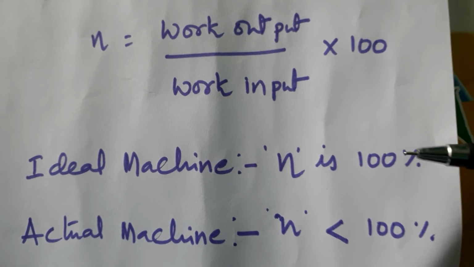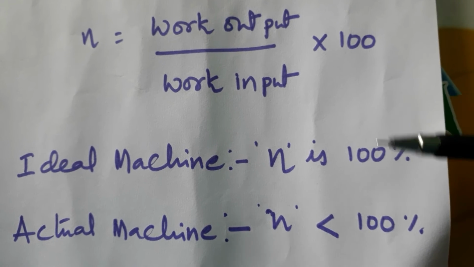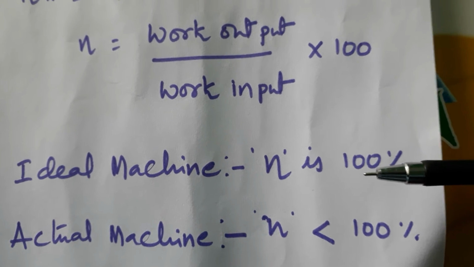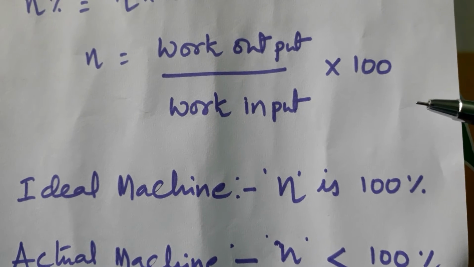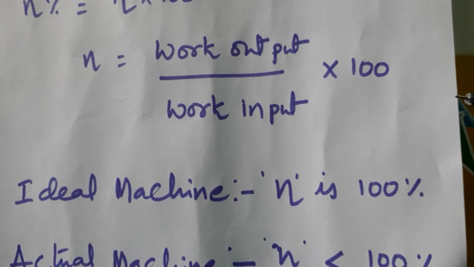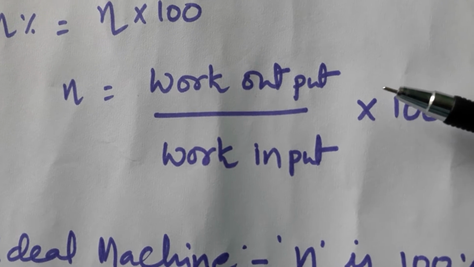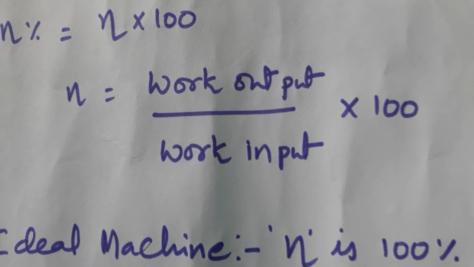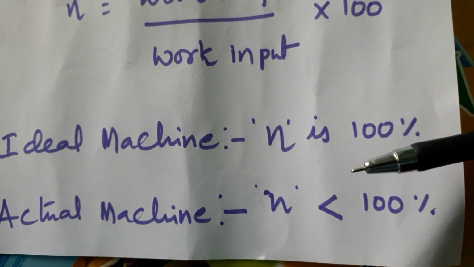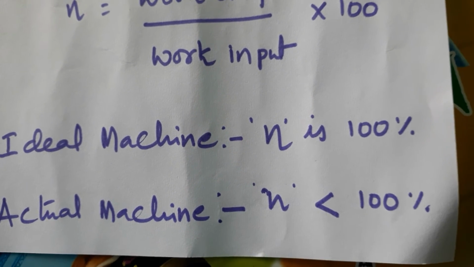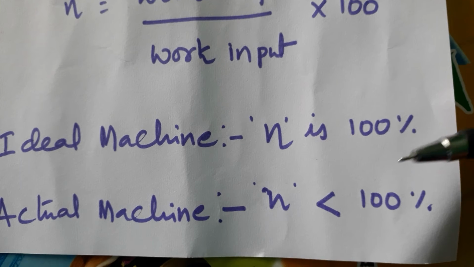Actually, all machines are not 100% efficient. Efficiency is not 100% for all machines, because there will be some wastage of energy or wastage of work in the machines. When we do work on the machine, the same amount of output will not come out from the machine in actual machines, because of the friction between two parts of the machine, and some energy is wasted in the form of heat and other forms.